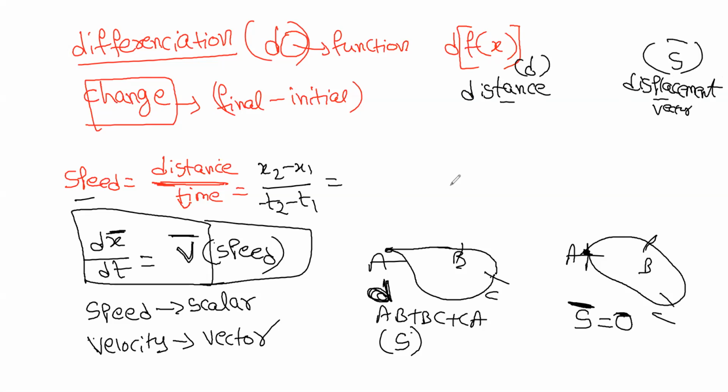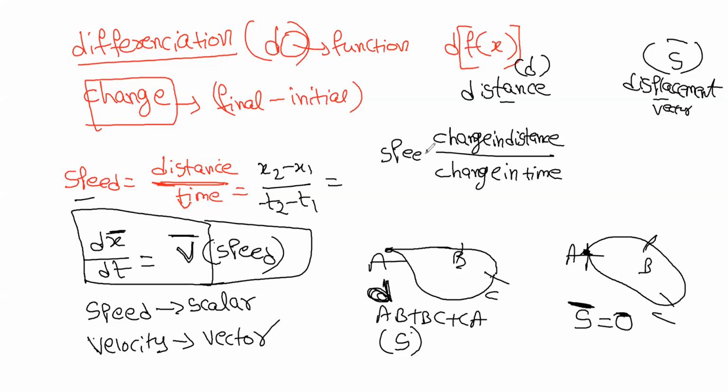S bar and T. Now the formula for speed is change in distance upon change in time. This is the formula for speed. You have to remember the formulas. Velocity is change in displacement by change in time.